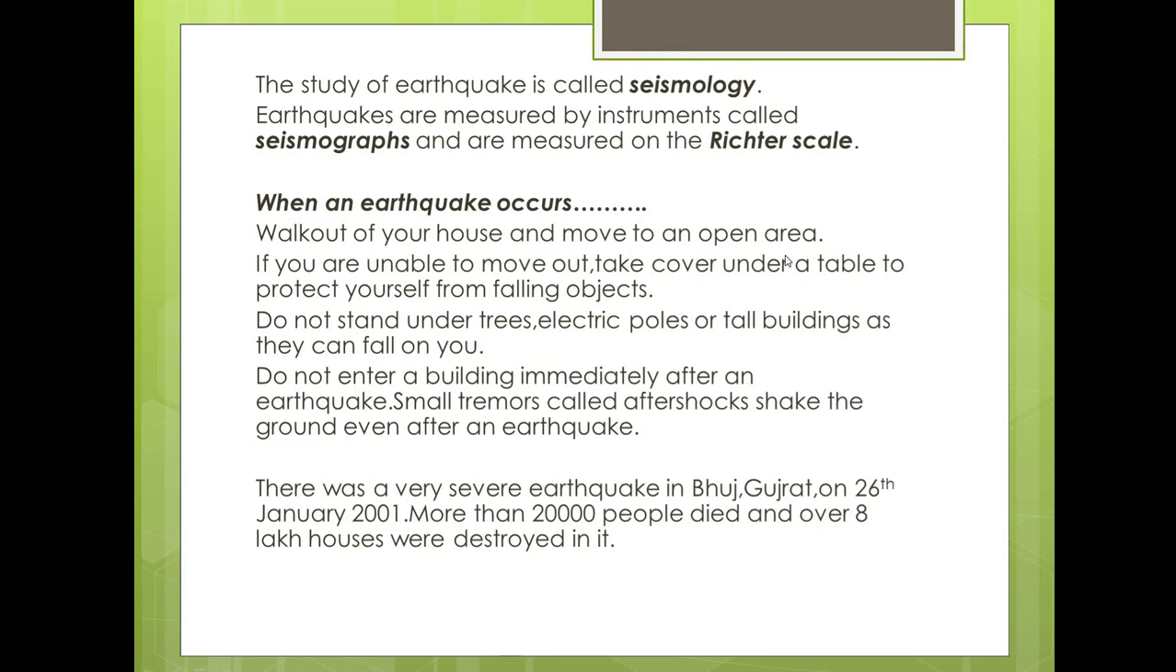Next, if you are unable to move out, take cover under a table to protect yourself from falling objects. So if you cannot move out of your house, you are locked there, you have to take shelter. How will you take shelter? You have to move to the corner of the building to protect yourself, or go under any table or anything, so that your head and your body will be protected and saved. So this is the safety measure.